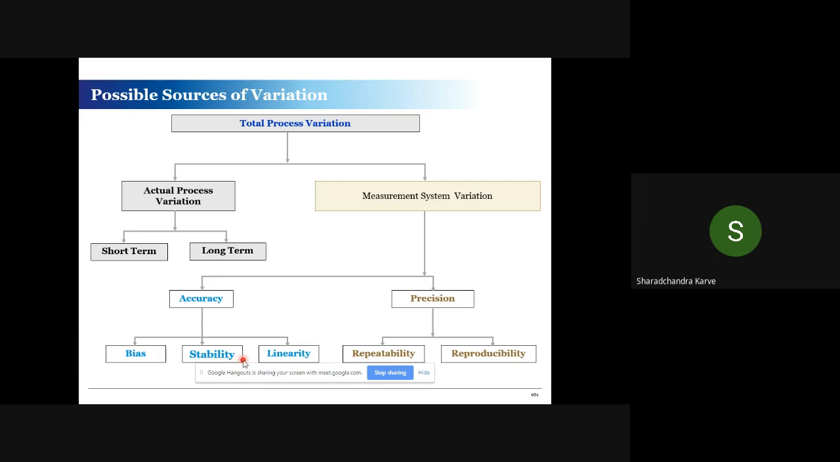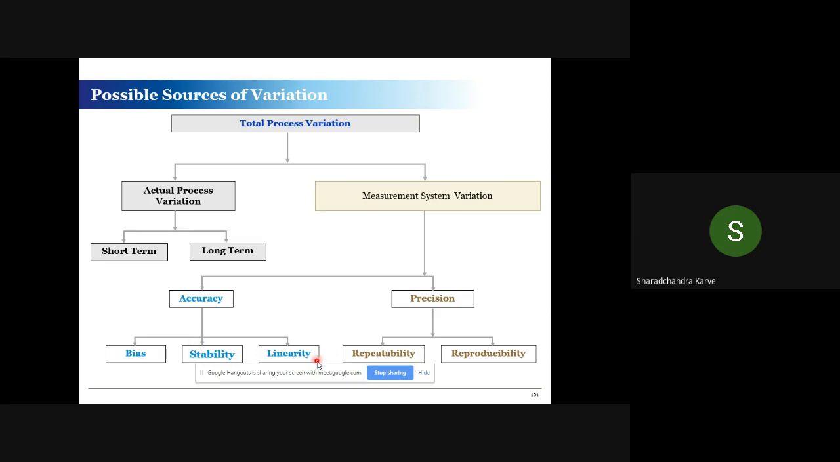Stability means that if you are taking weight, the measurement system has to be stable throughout the period until you recalibrate it. That is the meaning of instability, and it is very important to establish your calibration schedule. Are we doing calibration on time, etc.? All that variation comes under stability.